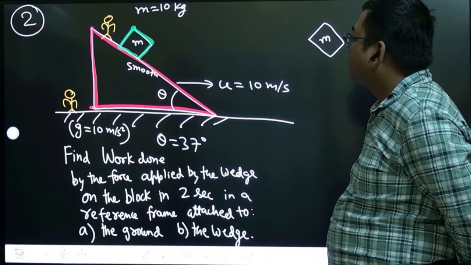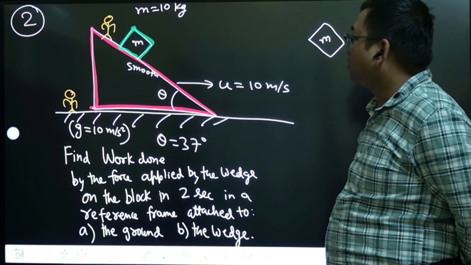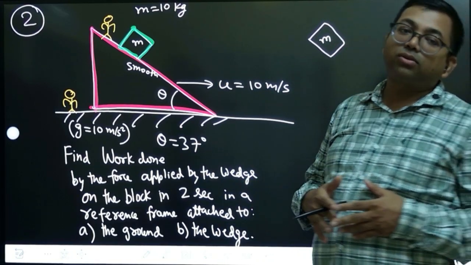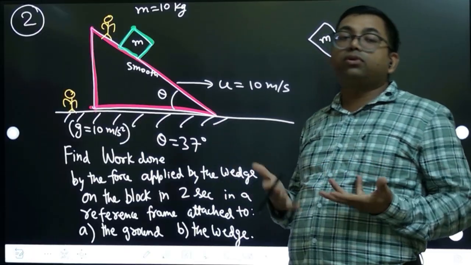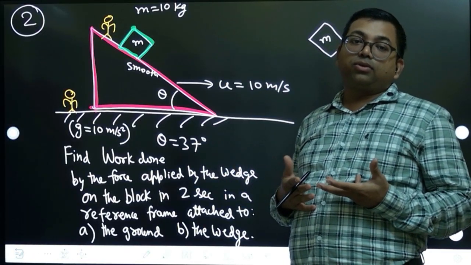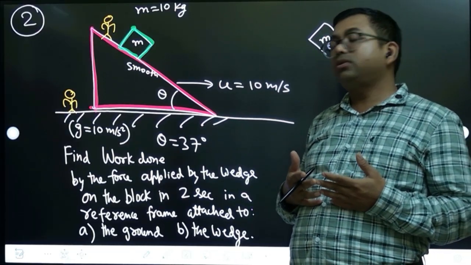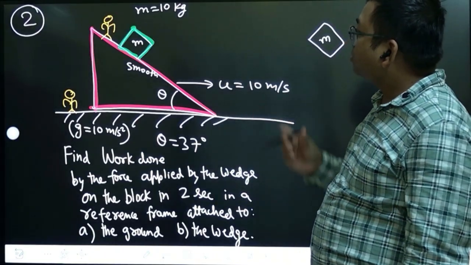Of course, the forces are not going to be different. Normal calculations you can do from this framework because pseudo forces are not going to act. Pseudo forces will act only when the frame has acceleration. So anyway, let us first draw the free body diagram.